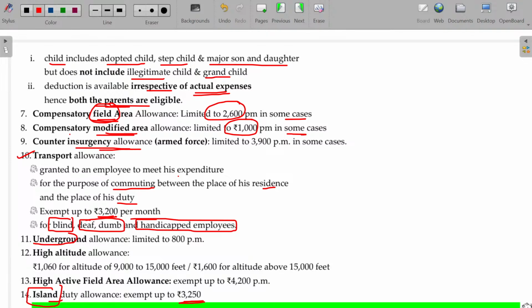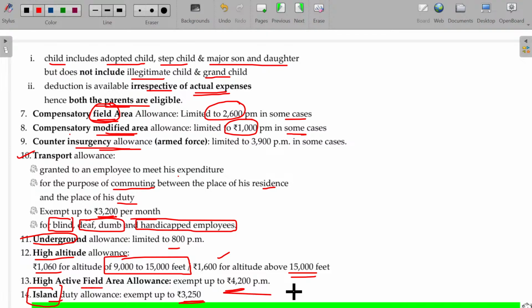Underground mining area allowance is limited to 800. High altitude, altitude is all about the height. The allowance may be 1,060 where the altitude is between 9,000 and 15,000 feet. If the altitude is more than 15,000 feet, it is 1,600 for that area. Is that clear? High active field area allowance is also 4,200.